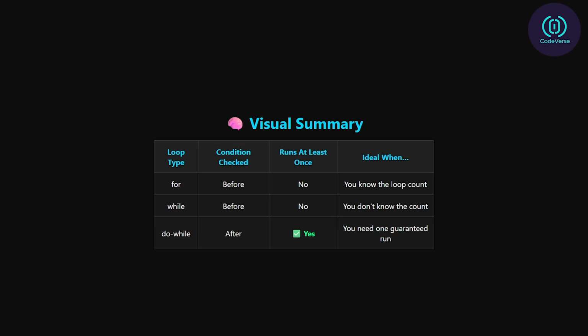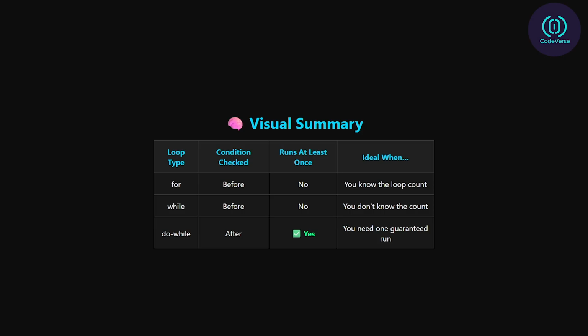Next, the while loop. Just like for, it also checks the condition before running. So again, it might not run at all if the condition is false at the beginning. It's the best choice when you don't know the loop count in advance, for example, waiting for a user action or input. And finally, the do-while loop.